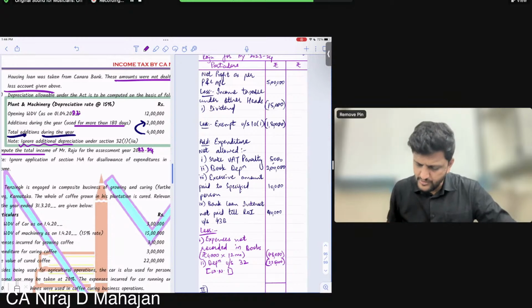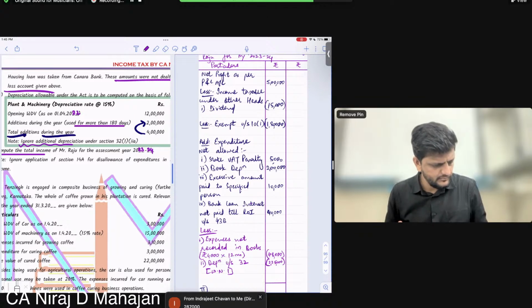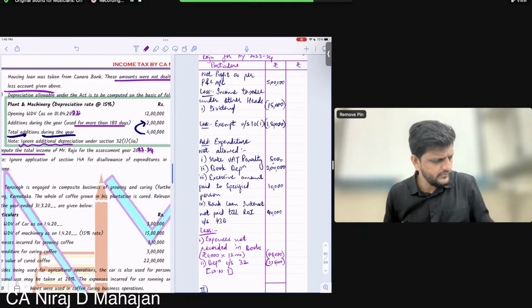Starting from 5 lakhs, reduce, add less, do that check. Done?